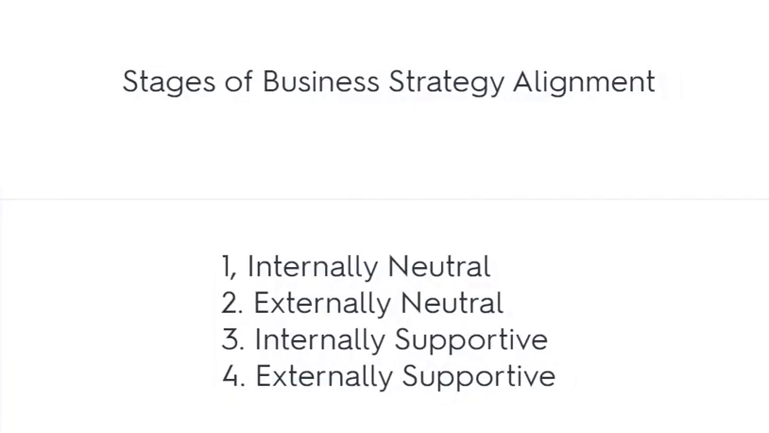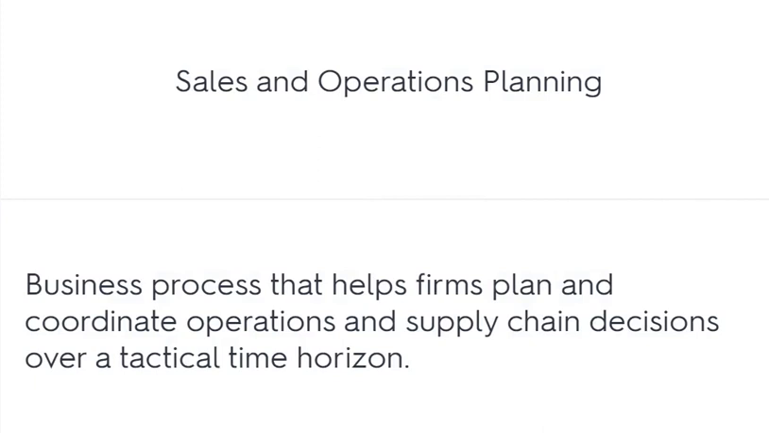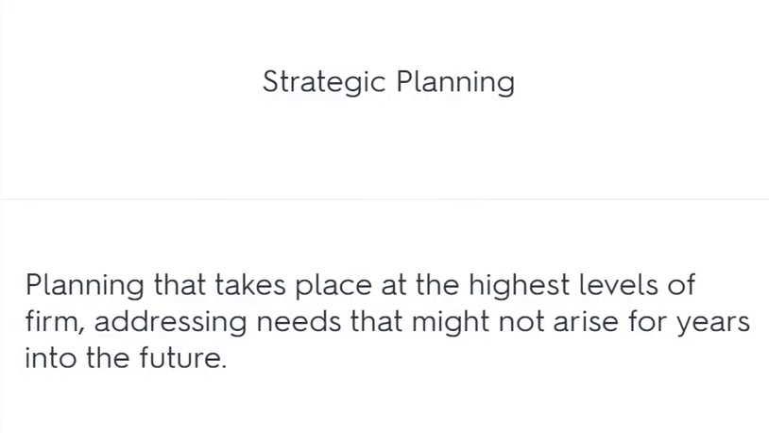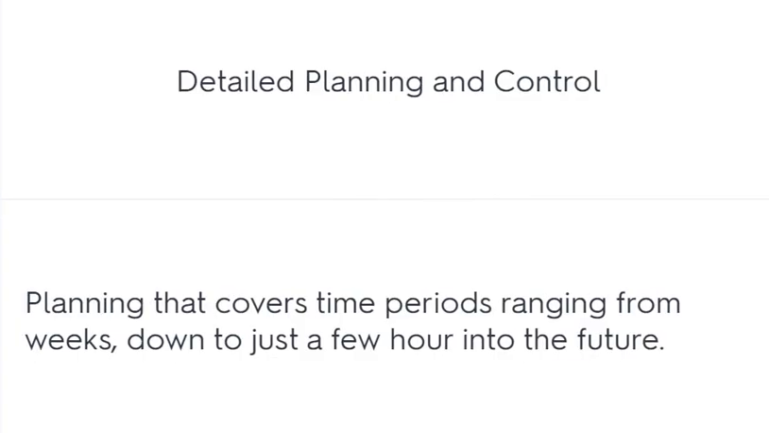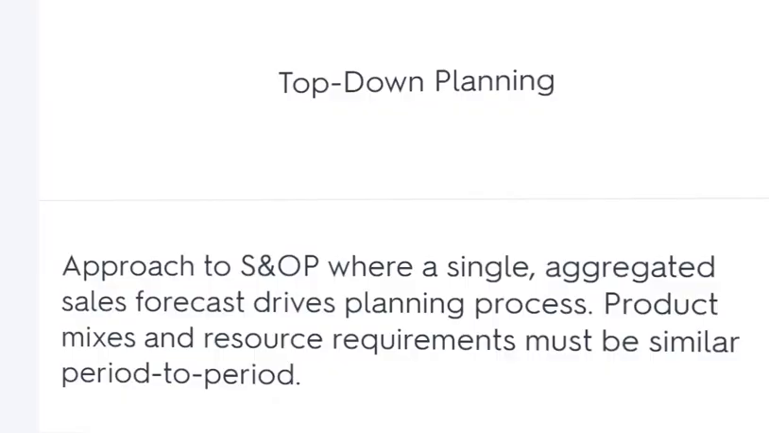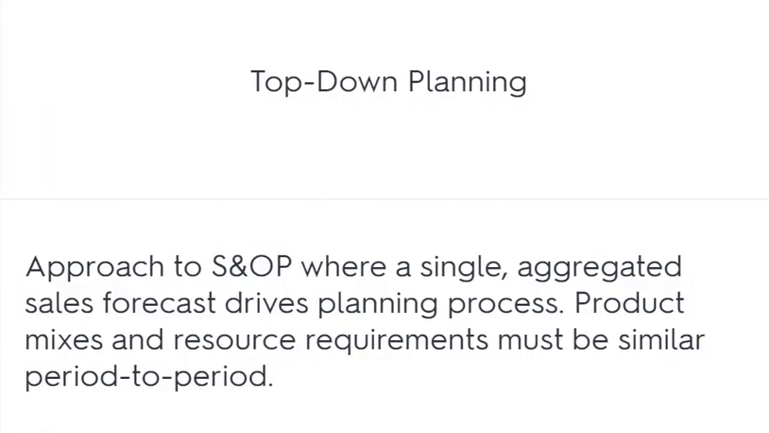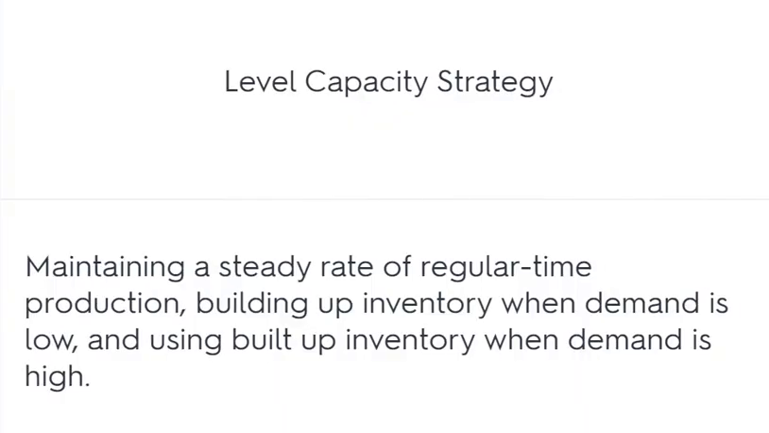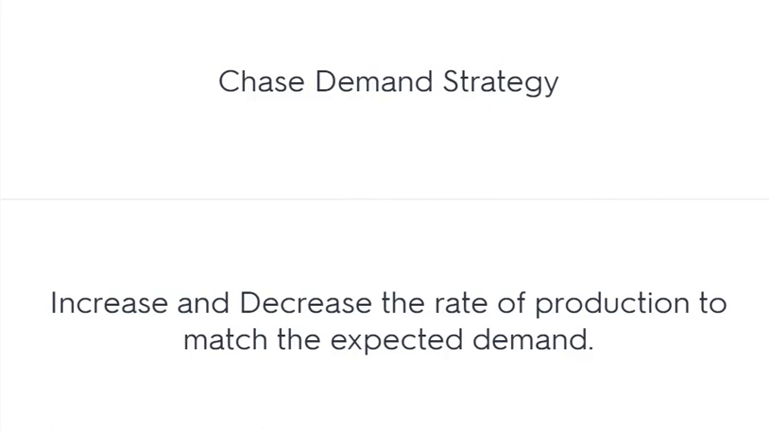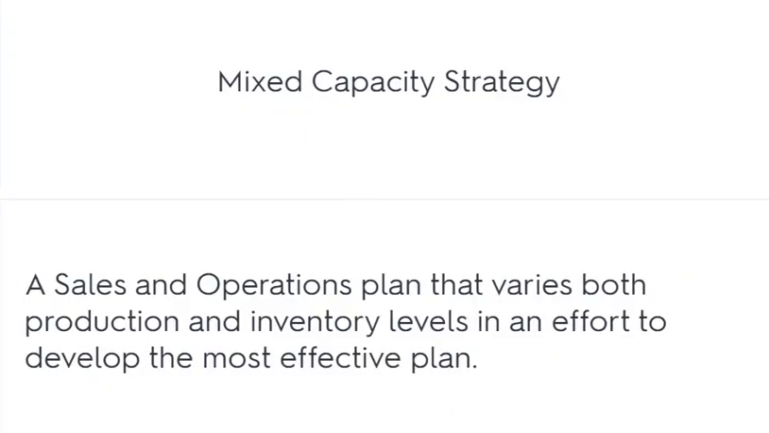Stages of business strategy alignment. Sales and operations planning. Strategic planning. Tactical planning. Detailed planning and control. Top-down planning. Bottom-up planning. Level capacity strategy. Chase demand strategy. Mixed capacity strategy.